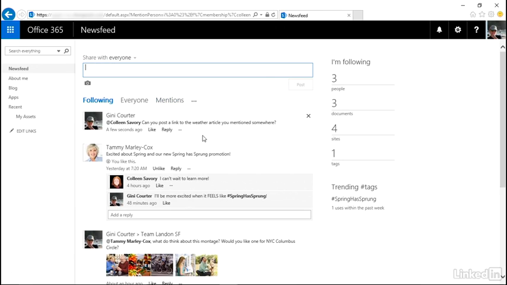Just as I use favorites in Delve to be able to collect and organize the documents that I care the most about, I use following in the rest of SharePoint to turn my news feed into a list of information about the people I work with, about documents that I'm tracking, about the sites that I work on the most, and about tags, keywords that I or others have developed so that I can track the conversations that are important to me.